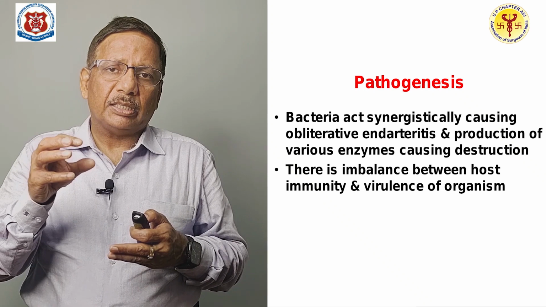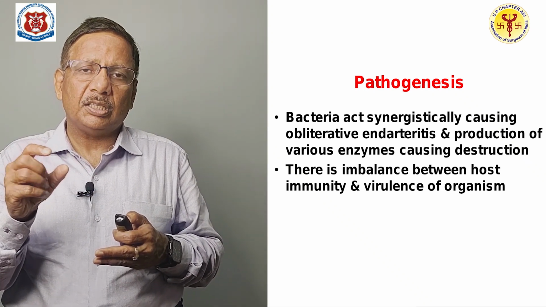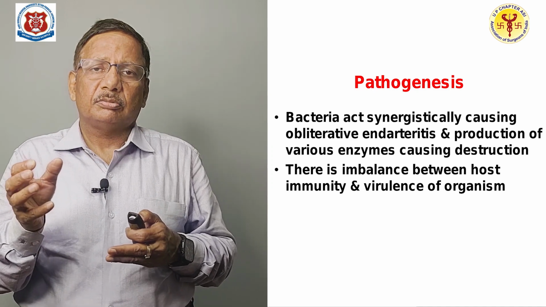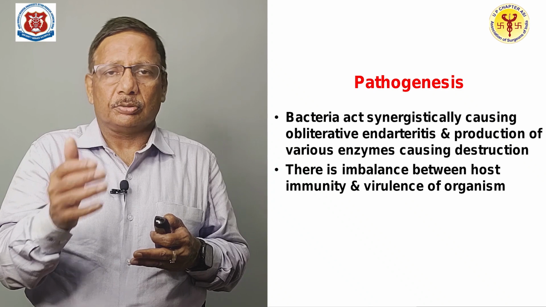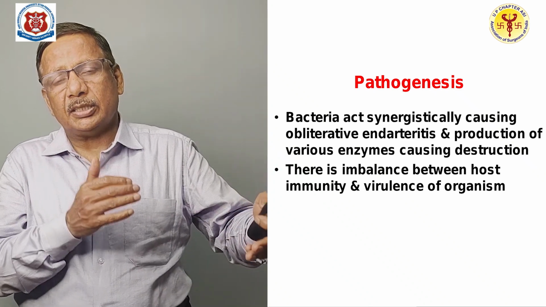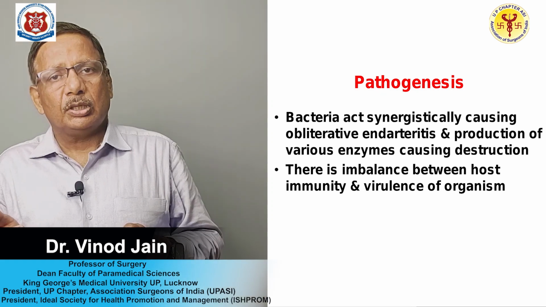Always, as I told you, there is an imbalance between the host immunity and the virulence of the organism. Naturally, if the virulence is more, the chances of getting infection will be more. If the immunity is less, again the chances of getting infection will be more.